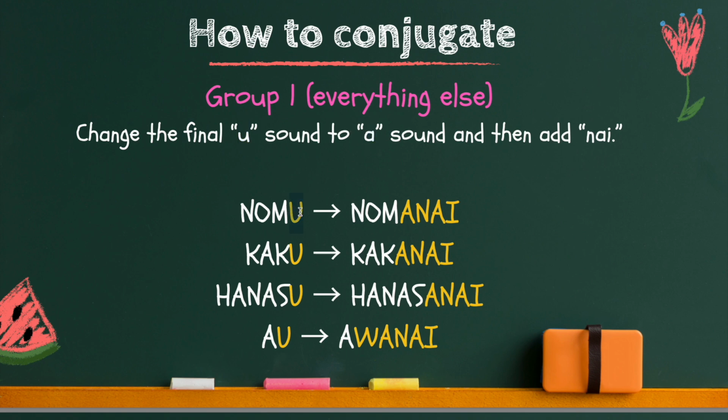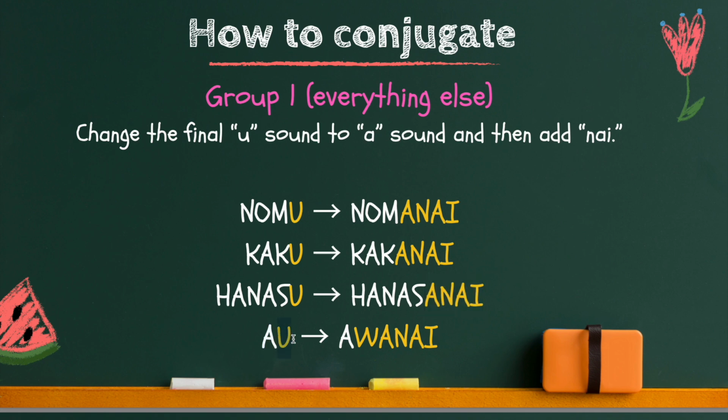So change u to a, then add nai. Therefore, nomu becomes nomanai. Next one, 書く, again, change u sound to a sound and then add nai. 書く becomes 書かない. 話す to speak. Change u to a sound and then add ない. 話す becomes 話さない.